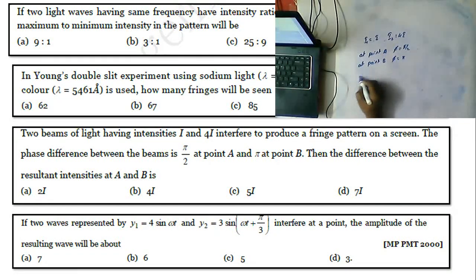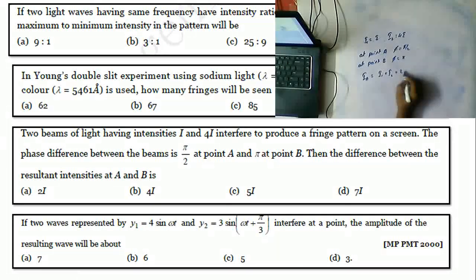At point A, we have the formula IA is equal to I1 plus I2 plus 2 square root of I1 I2 cos phi A. Now what is the value here?